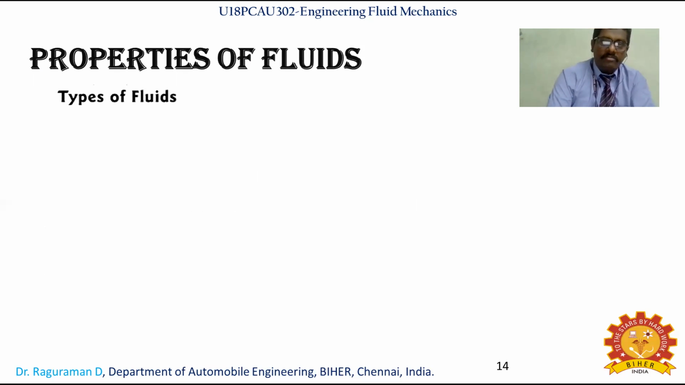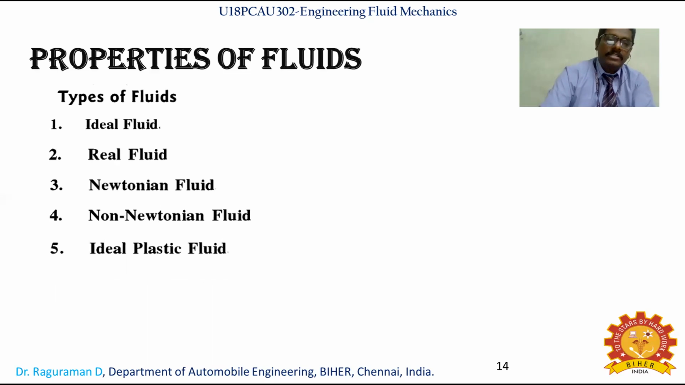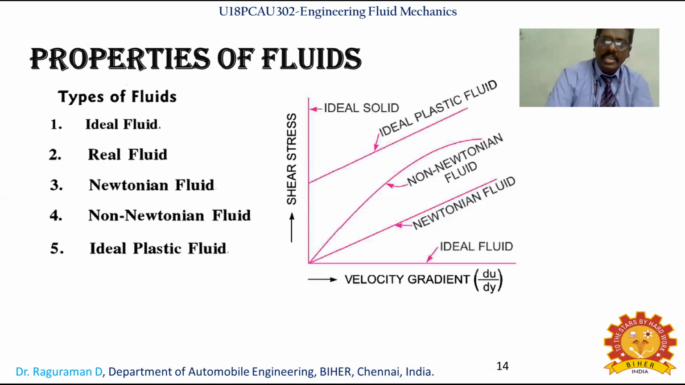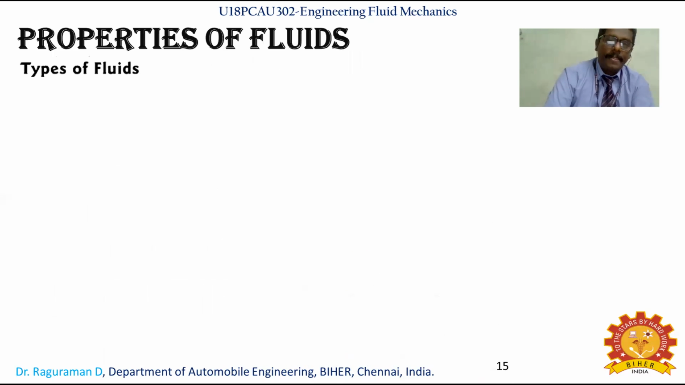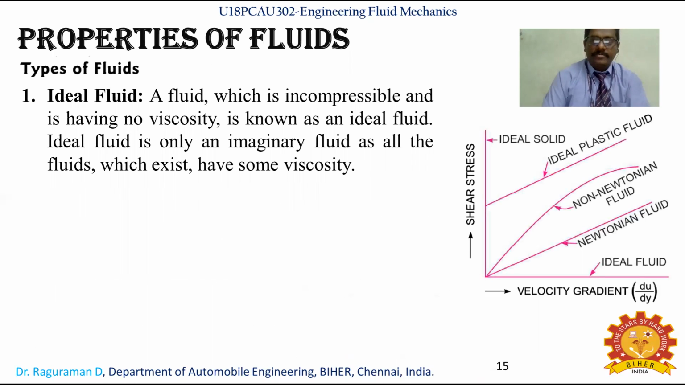Now, considering types of fluid, we have seen the viscosity property. Followed by that, it is required to see the types of fluid based upon the viscosity property. There are ideal fluid, real fluid, Newtonian fluid, non-Newtonian fluid, and ideal plastic fluid. Seeing this in detail now. What is the case of an ideal fluid? You can see here at the bottom, ideal fluid, with shear stress plotted against velocity gradient.